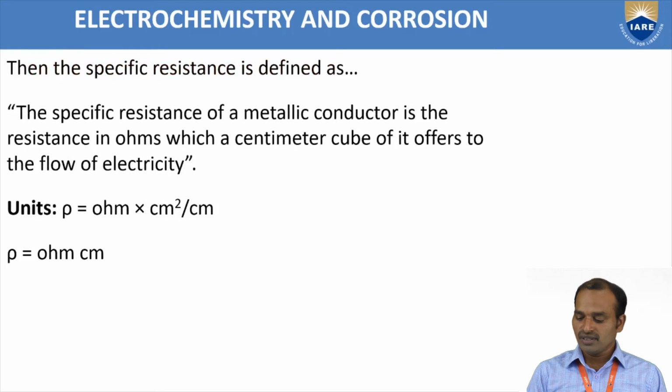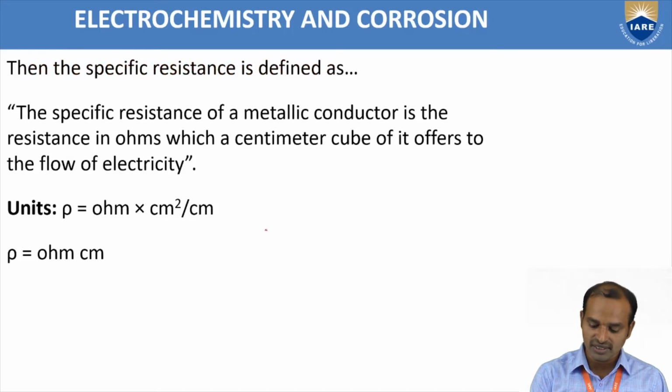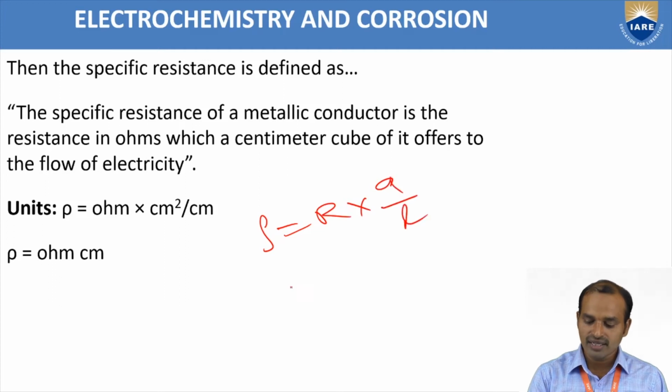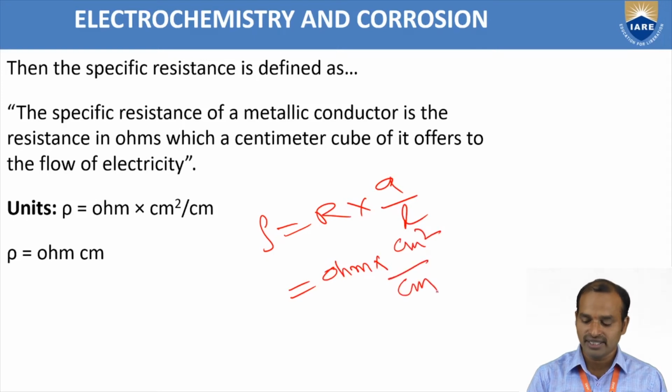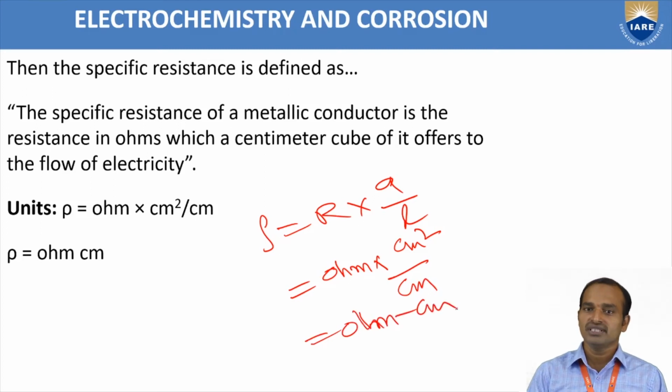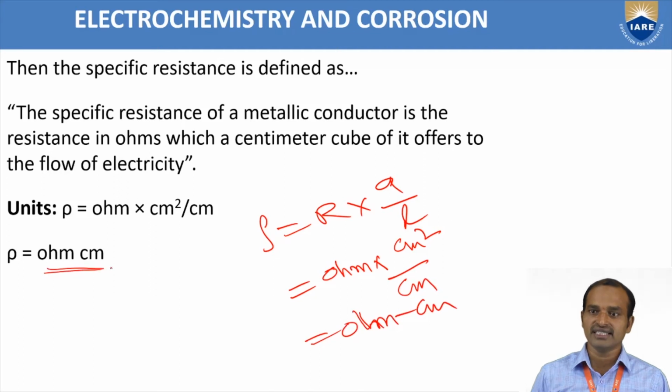Now the units of specific resistance. Rho is equal to R into A by L. R is in ohm, A is in centimeter square, L is in centimeter. Then what are the units of specific resistance? Ohm centimeter. Ohm centimeter is the unit of specific resistance.